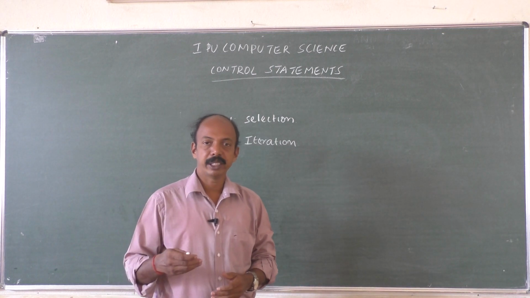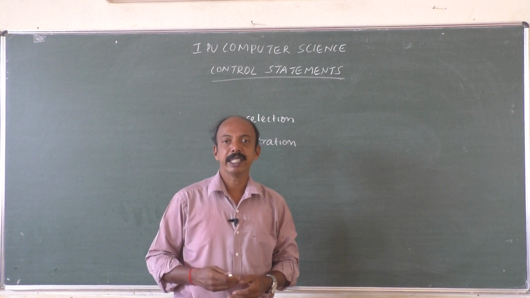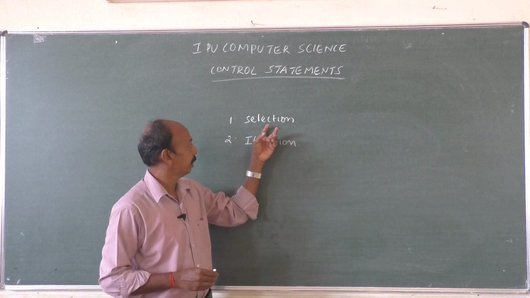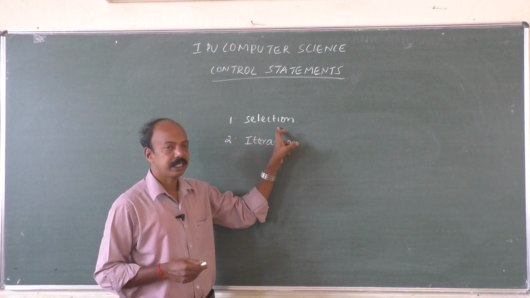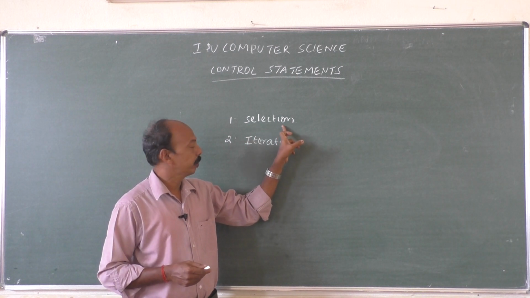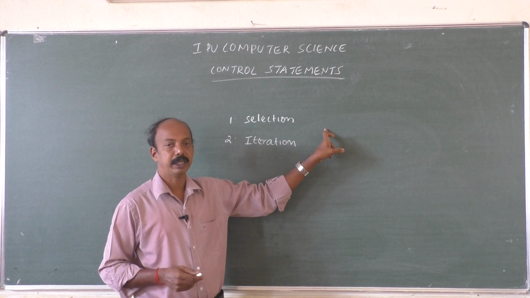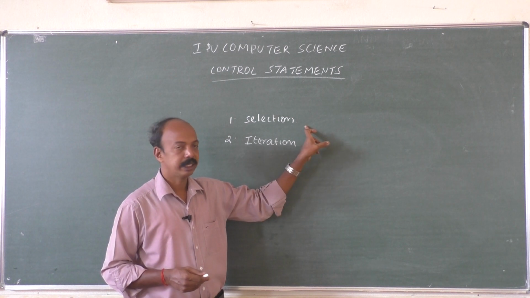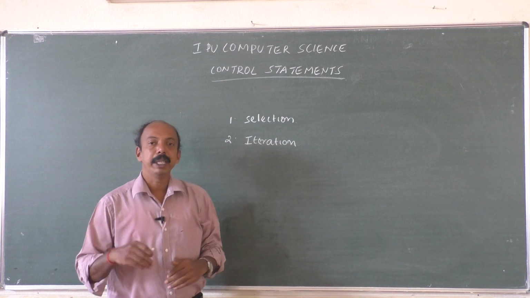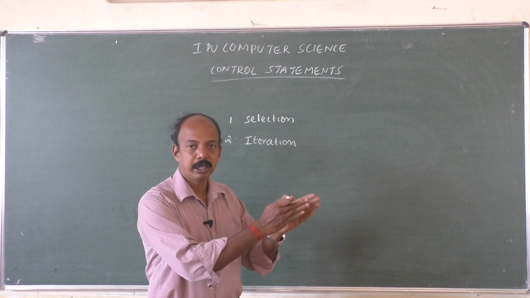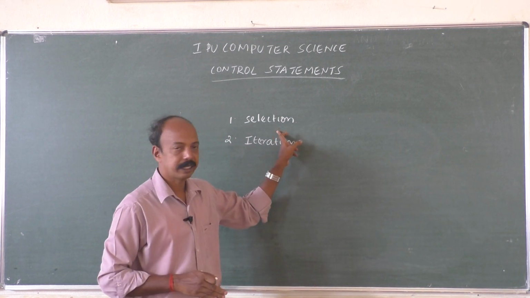Lines of code will be executed one after the other from the beginning till the end, right? But here there is a difference. Selection. As the name suggests, we are going to execute a set of statements, not all, a set of statements based on something, either this one or that one. That's why the name selection.